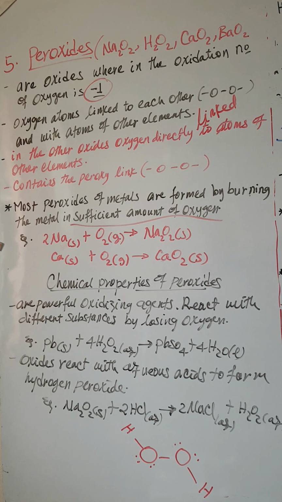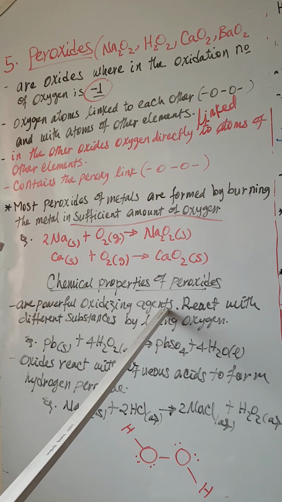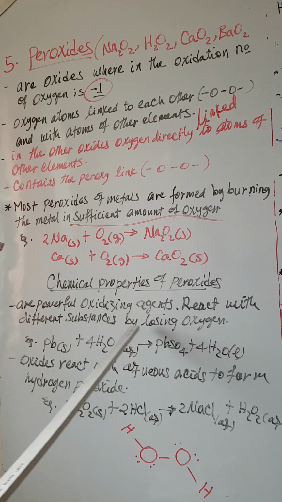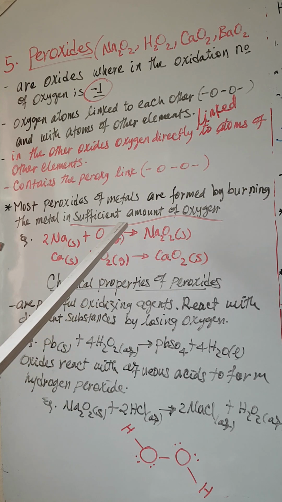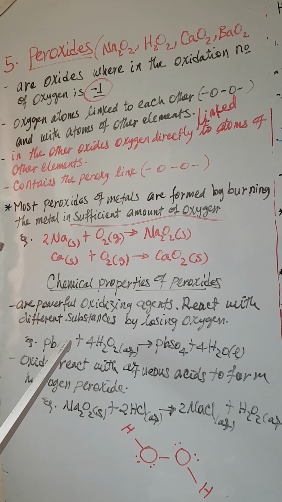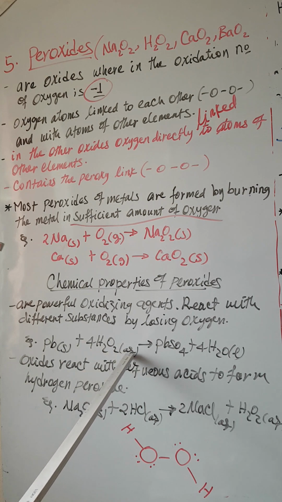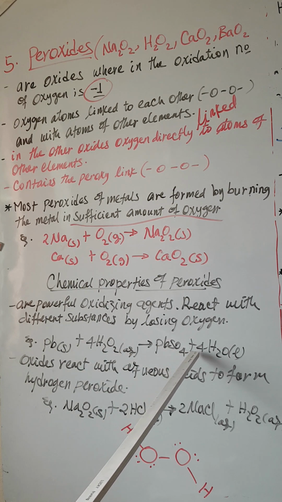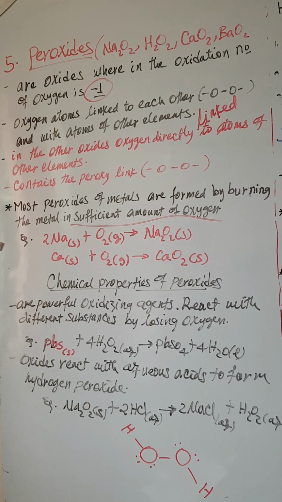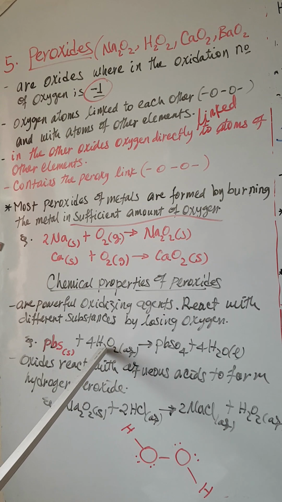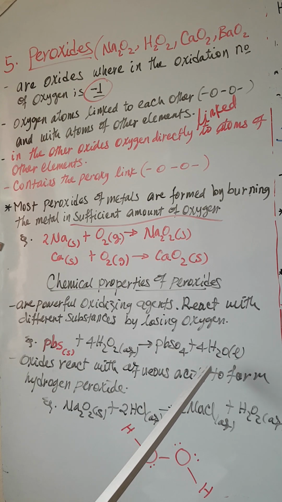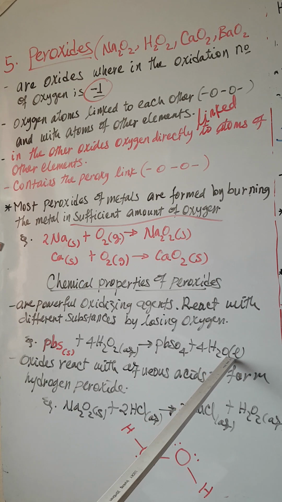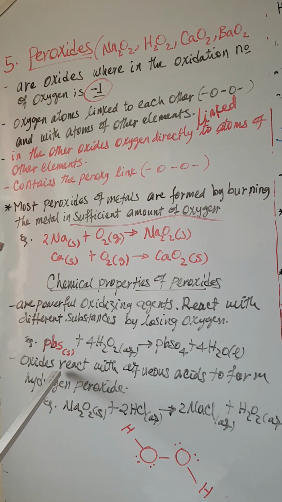So what are the chemical properties of these peroxides? They are powerful oxidizing agents, which means they react with different substances by losing oxygen. When they lose oxygen they are reduced and oxidize the other substance. For example, lead sulfide solid reacts with hydrogen peroxide to form lead sulfate and liquid water. It was oxidized, the peroxide released oxygen, here we have water, there were two oxygens and one was released, to form the sulfate.